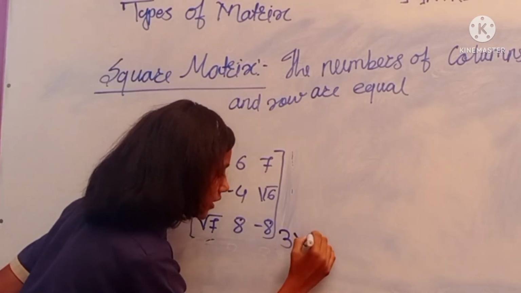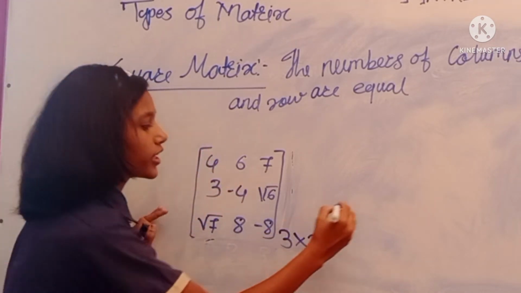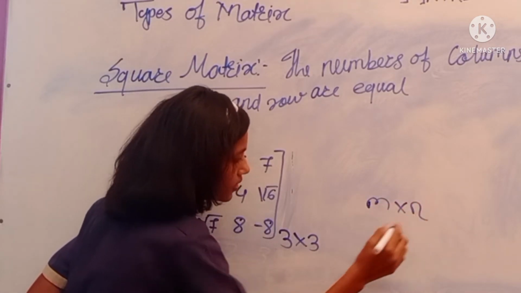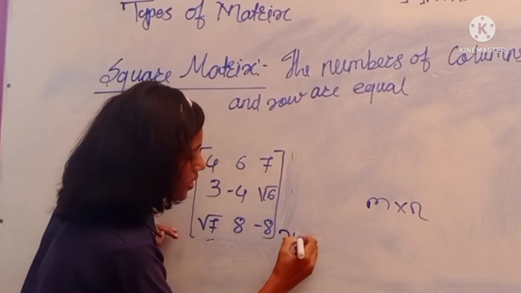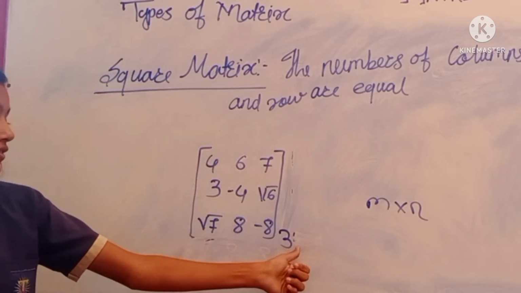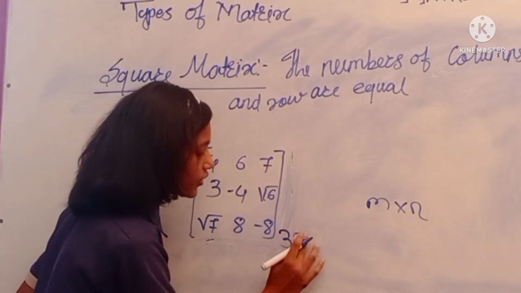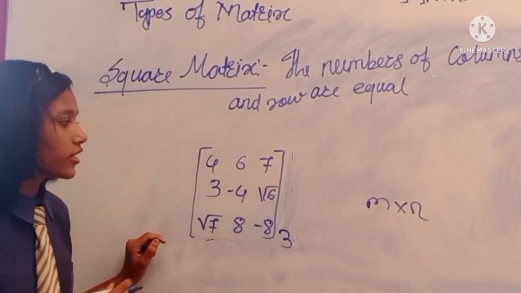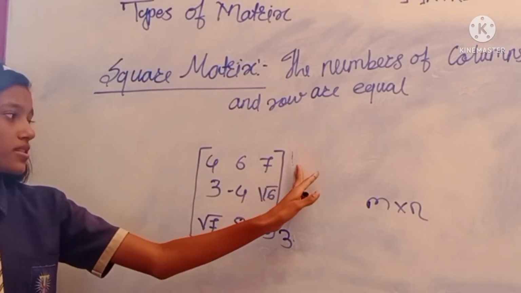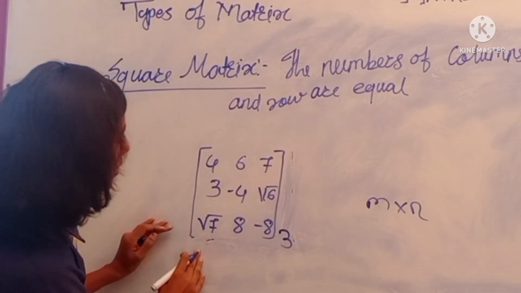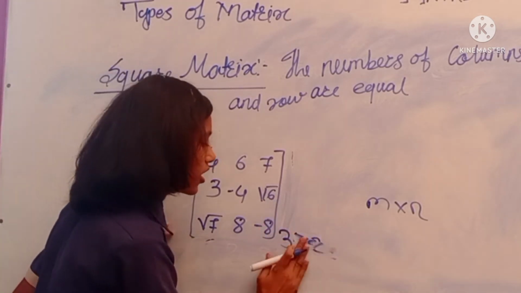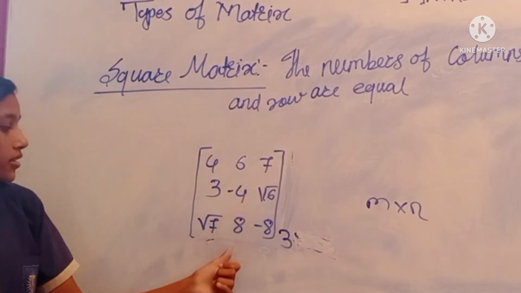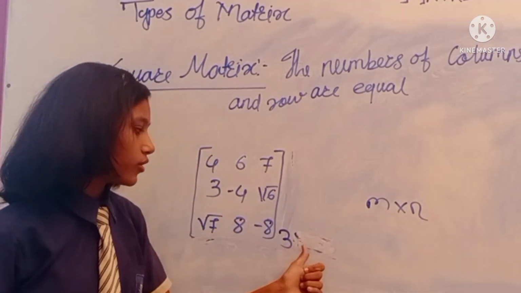We don't write 3 into 3 because our notation is m into n. When the column number and row number are different, then we write it like that. But here the column number and row number are the same, that's why I write only 3.